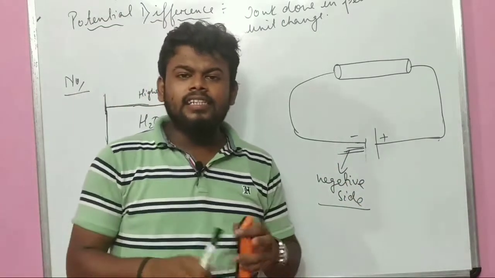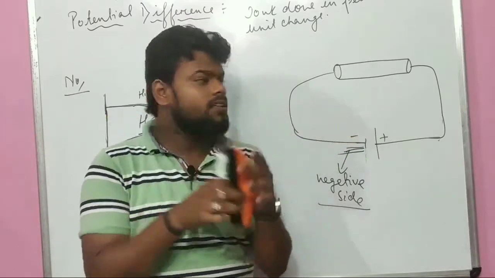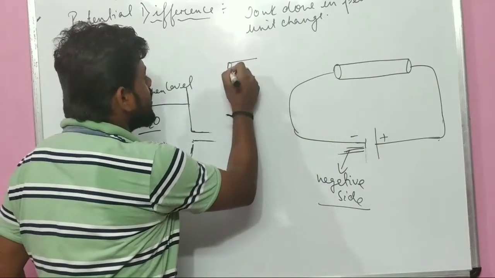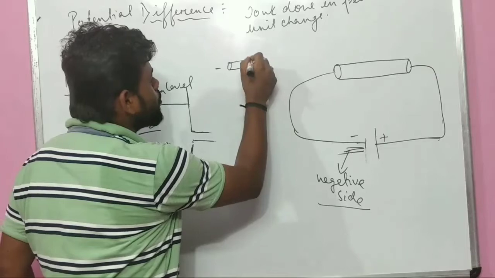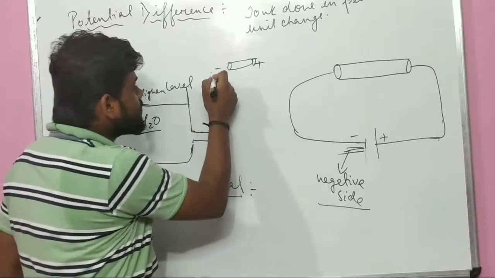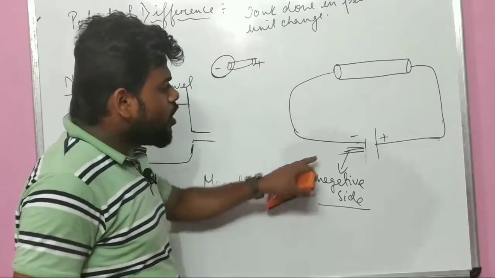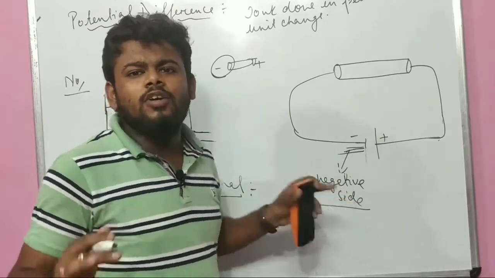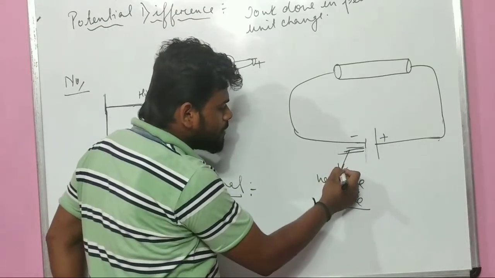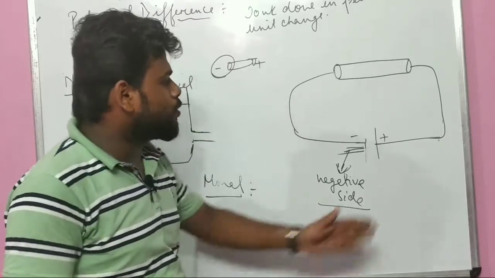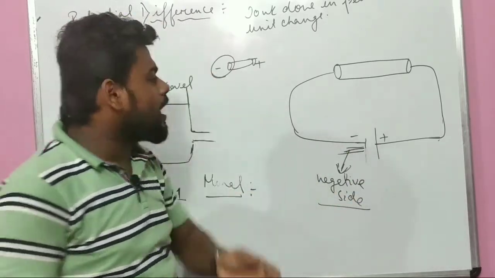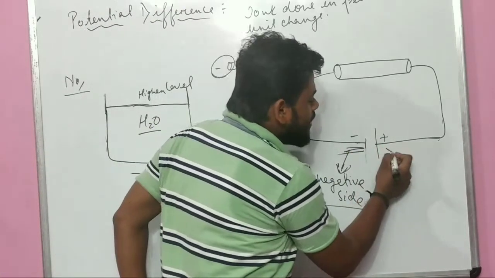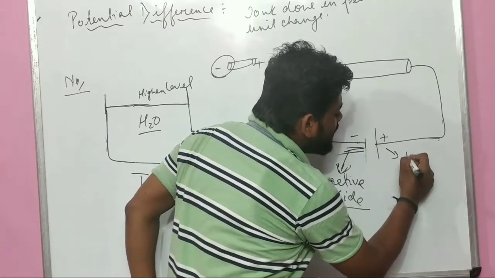So a cell has a positive side as well as a negative side. Let me say this is a cell, a positive and a negative side. Am I correct? In the negative side, it has a lot of electrons, a lot more than the positive side. What is in the positive side? In the positive side it is very low, deficient.